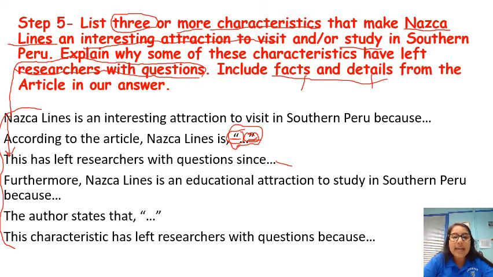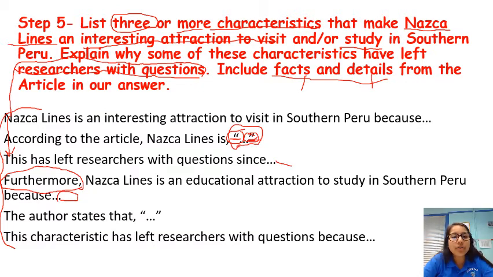And because this prompt is asking about a multitude of characteristics, I've gone ahead and included a transition word on here to allow my reader to know that I'm adding additional information from the article in regards to characteristics on Nazca Lines. So for example, on here, I've included furthermore, Nazca Lines is an educational attraction to study in southern Peru because, and this is where you would state your thoughts on here.